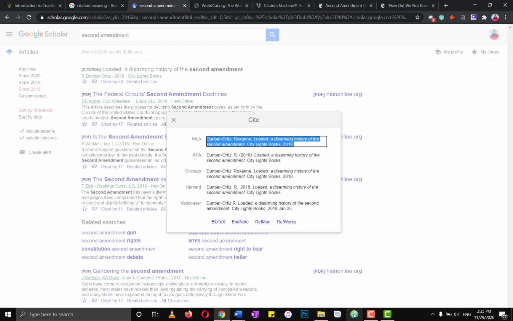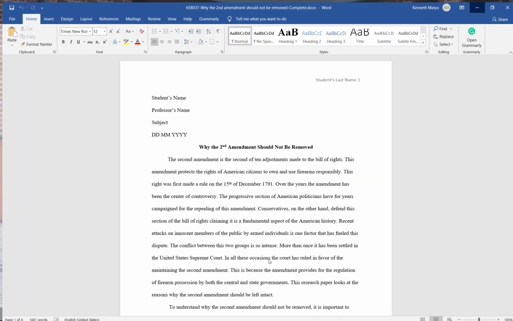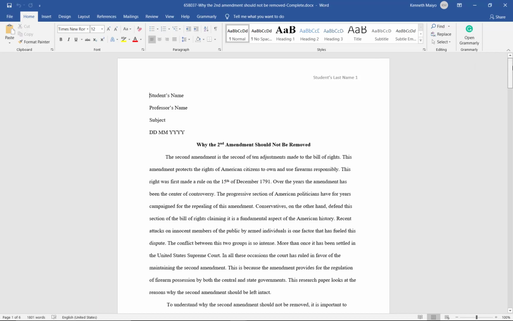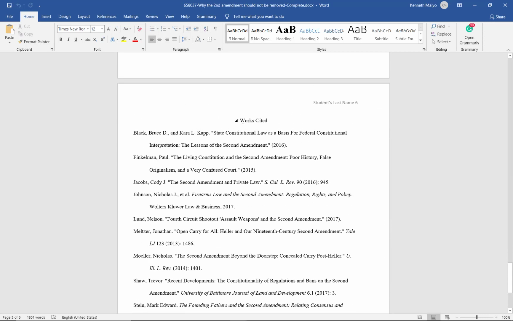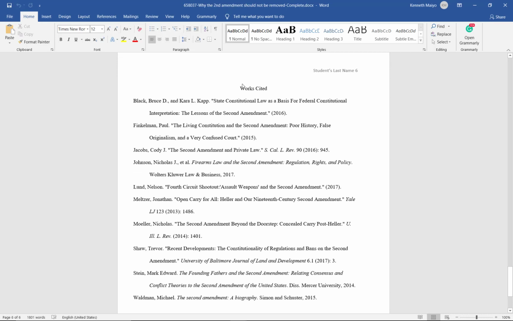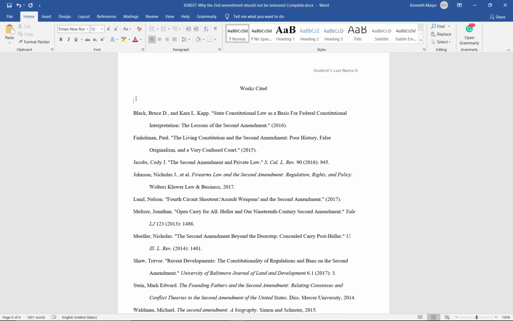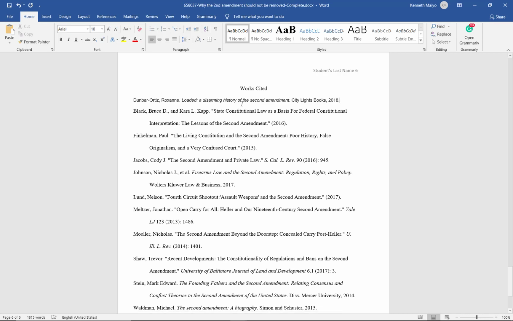Copy that citation, then come back to your paper. In our case, it's this paper about the Second Amendment. Go all the way down to the bottom of the paper. So these are the other references that I listed when I wrote this paper, but this is the first point where you place the citations at the bottom of the paper. In MLA, this section is called works cited. In APA, the section is called references. So you come here, Control V to paste the citation, and here's a citation, you've pasted it. So that's basically how to get a citation from Google Scholar to your paper.